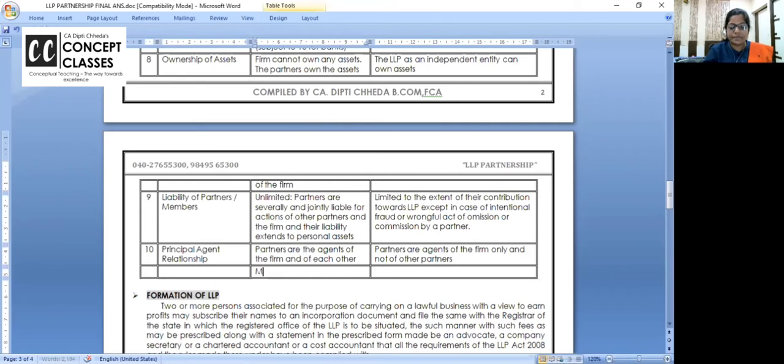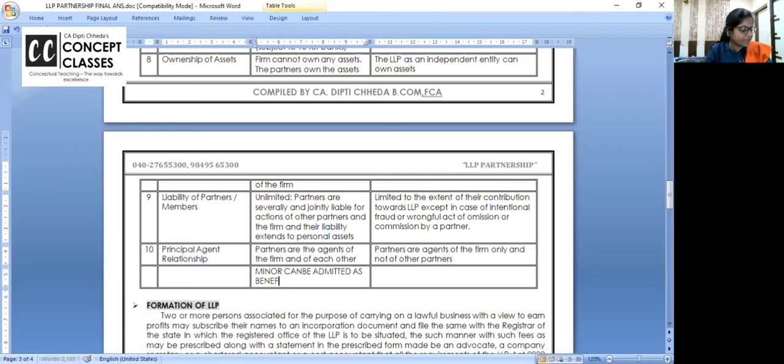Minor can be admitted, yes, as benefit partner, and this side minor cannot be admitted as benefit partner. All clear?